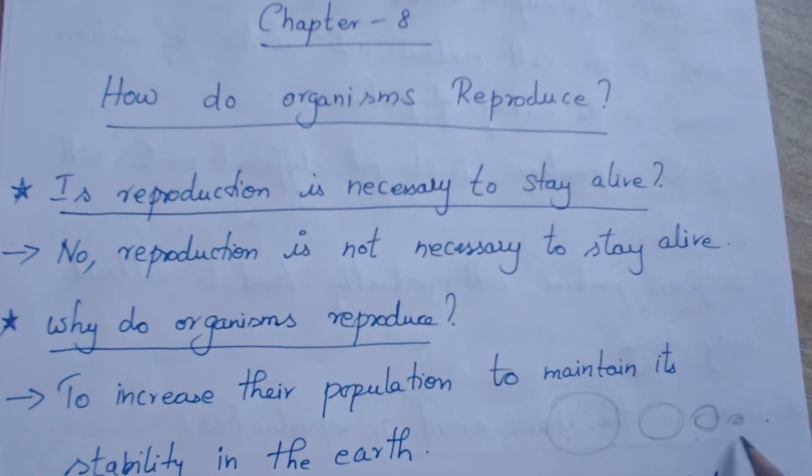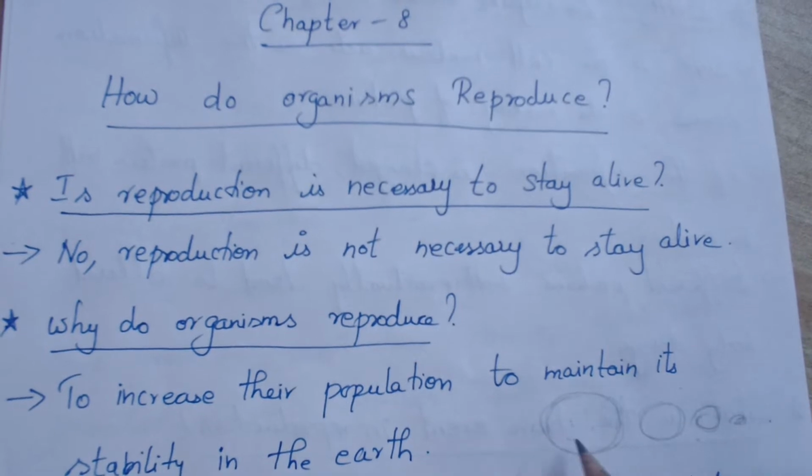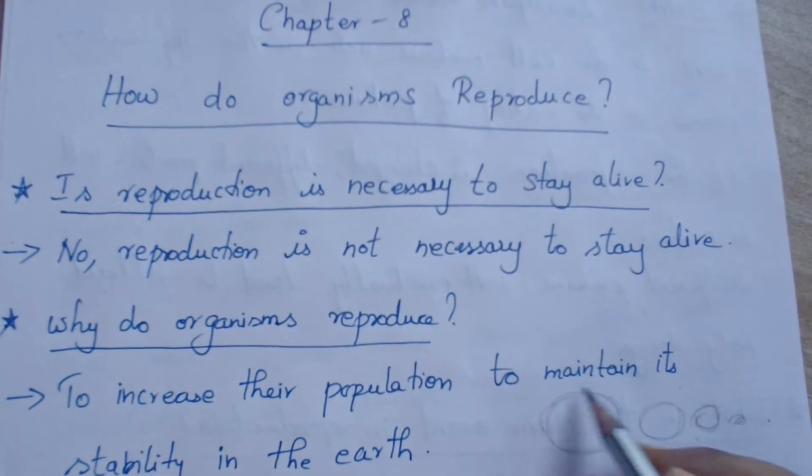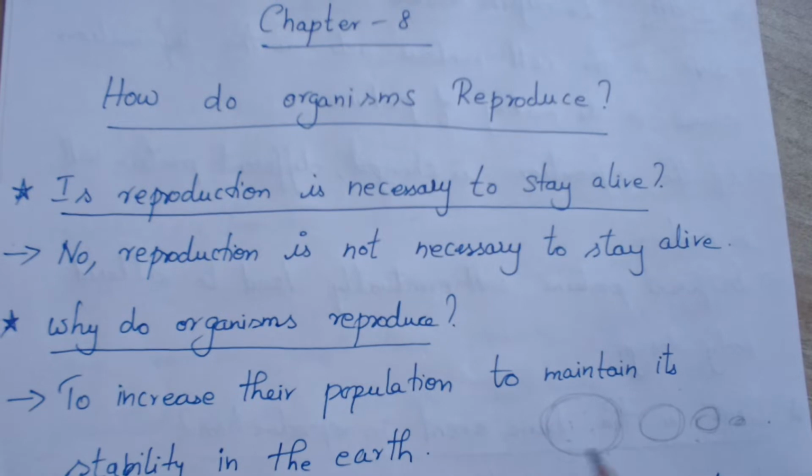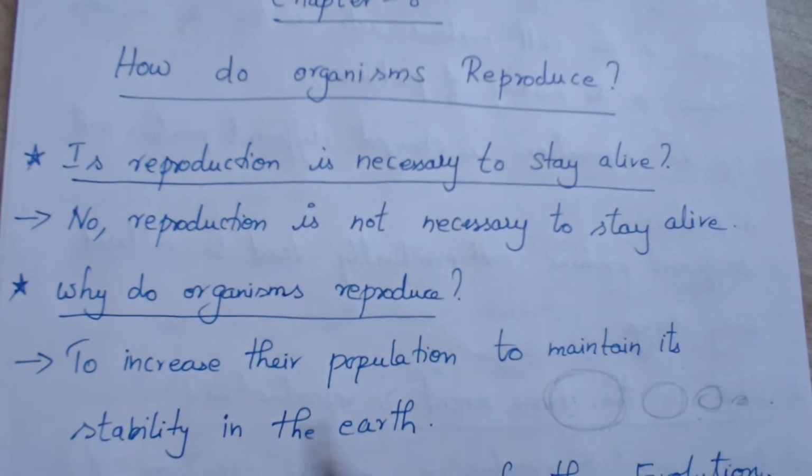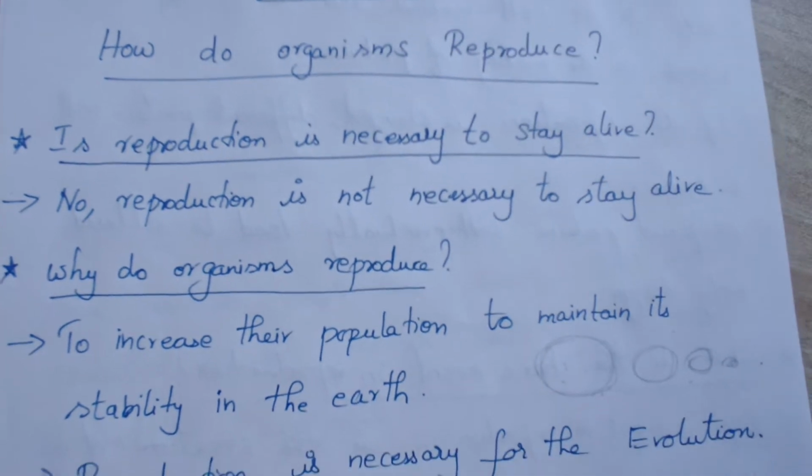To maintain this population, we need to reproduce. To maintain our population on the earth, we need to reproduce. To increase the population and maintain our stability on the earth, we need to reproduce.